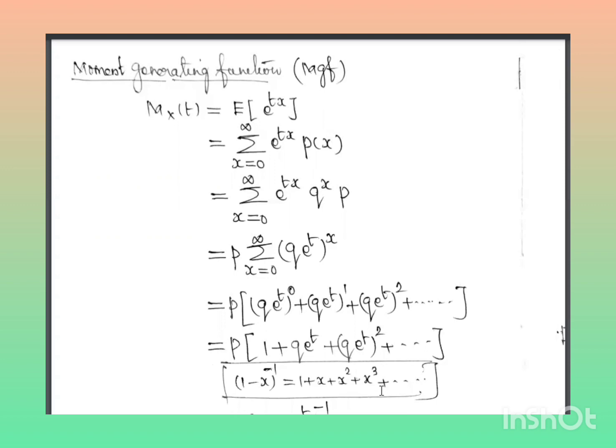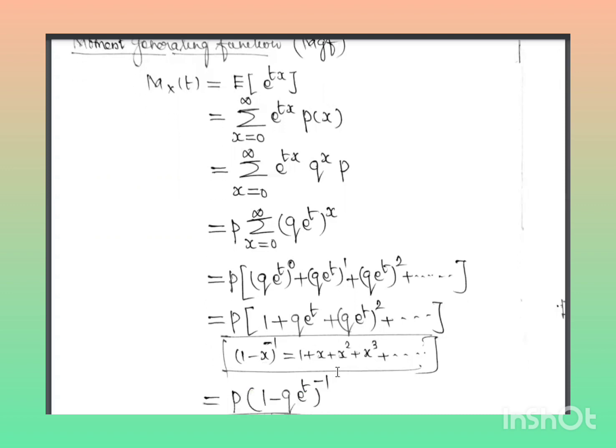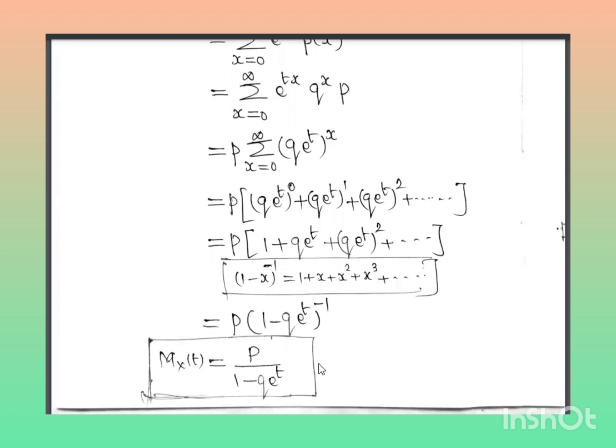So it is p into (1 minus q e power t) whole inverse.